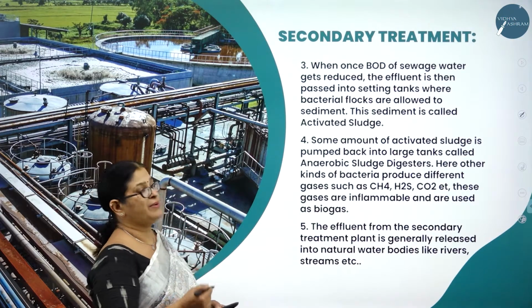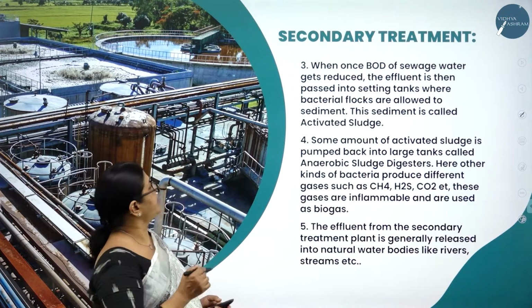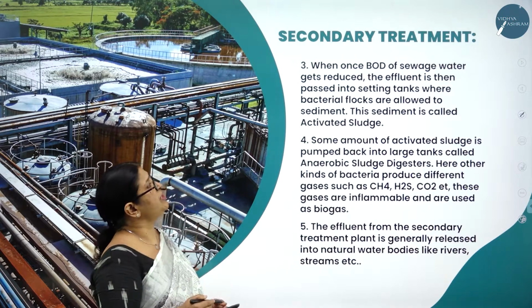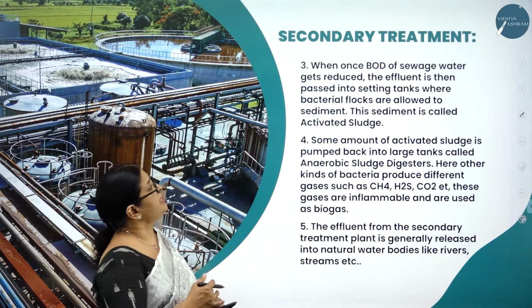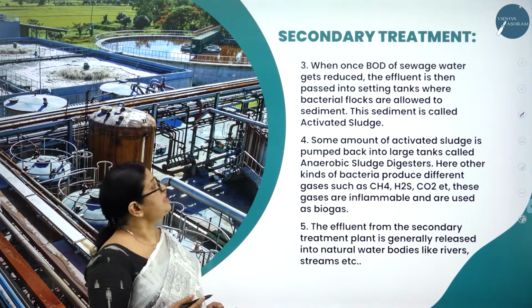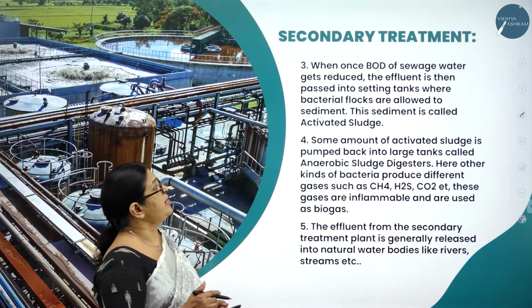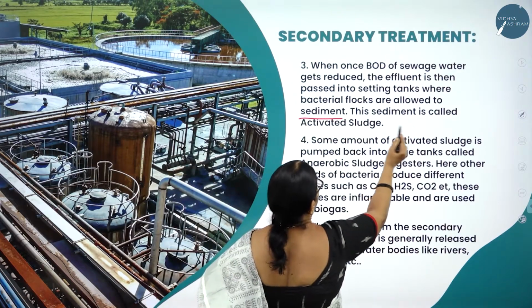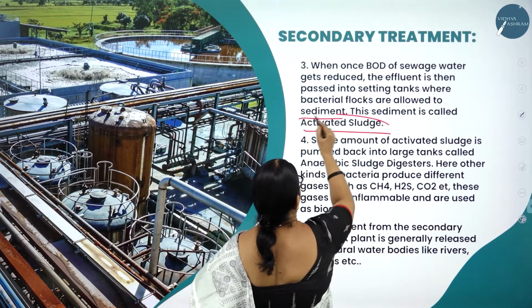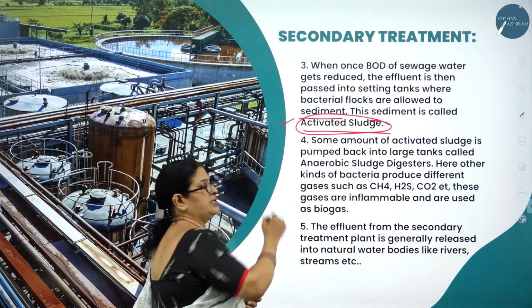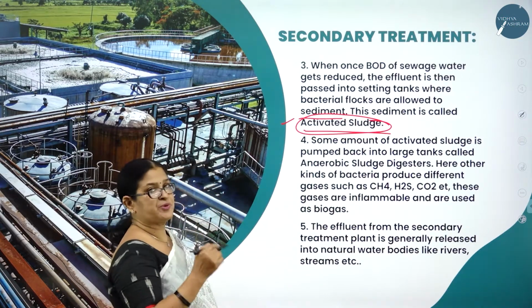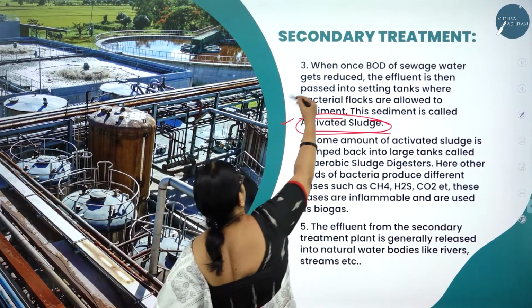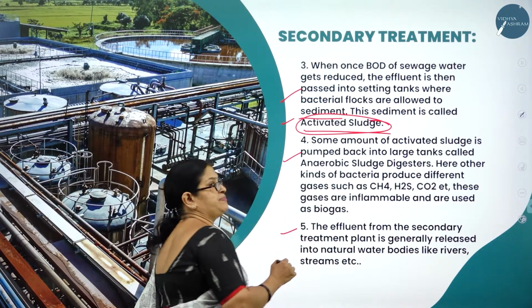Moving on to the remaining part of this secondary treatment. Once the BOD of sewage water gets reduced, the effluent is then passed into settling tanks where bacterial flocs are allowed to sediment. Here you see, and this sediment is called what? Activated sludge. So what is the next step, the third step? Here you can see the steps.